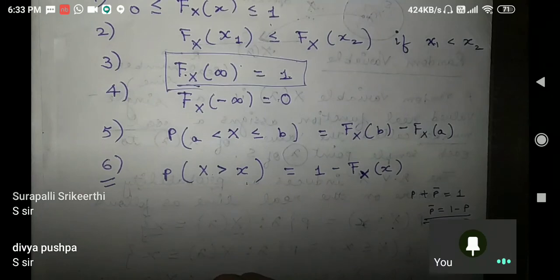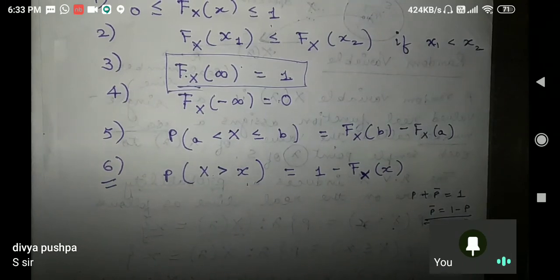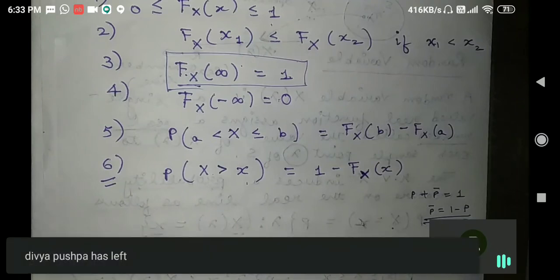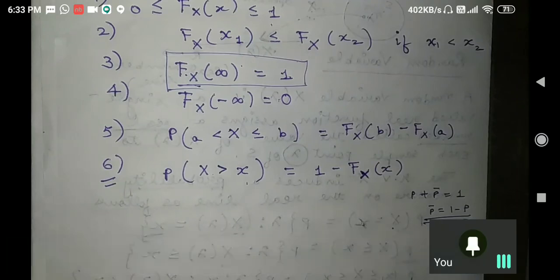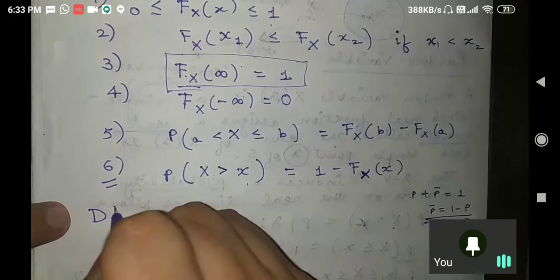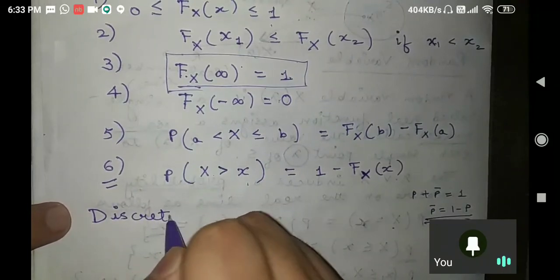Okay. Now let us understand, if you talk about a discrete random variable, or you can talk about a continuous random variable. Let us take the example of first of all the discrete random variable.